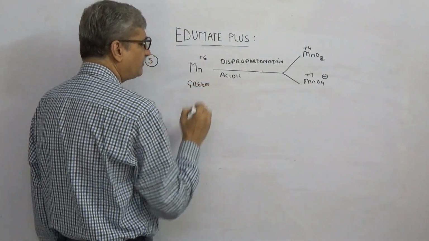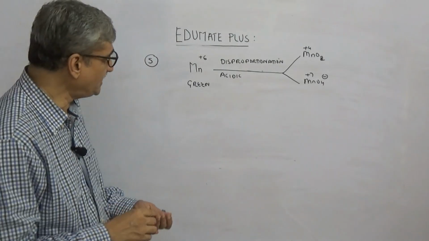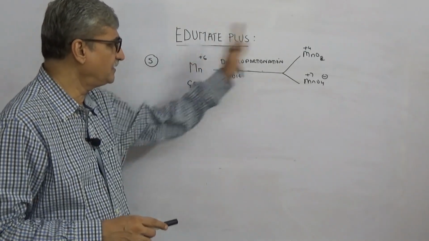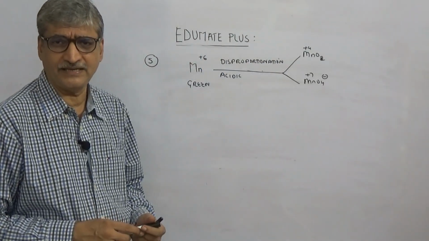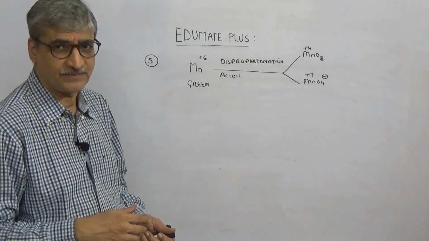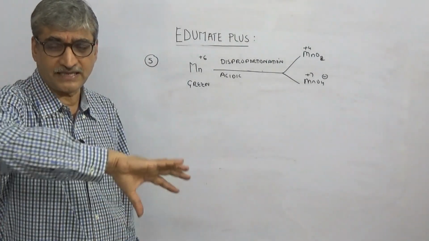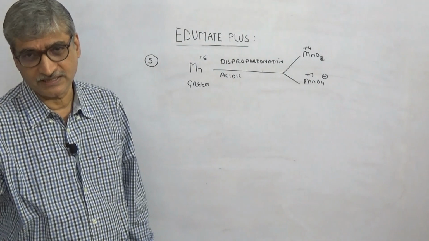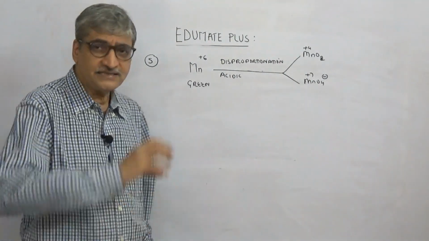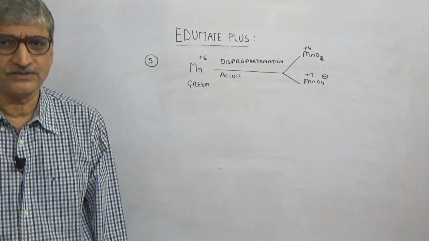Another additional point: manganese +6 is green in color, and it disproportionates to form permanganate and manganese dioxide. Permanganate is purple in color. So the moment you add the acid, disproportionation has taken place. This is one concept which can be turned into a multiple choice question.